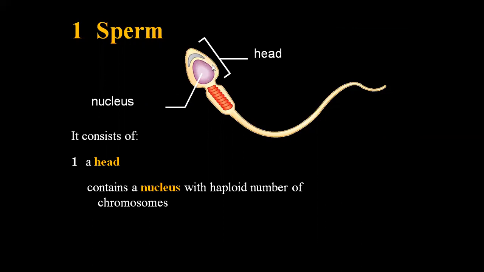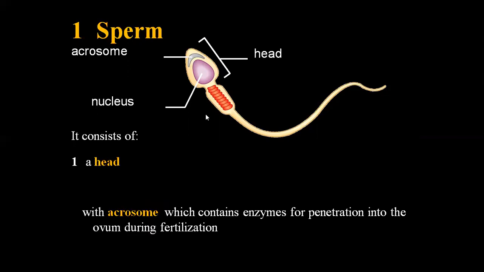Now, this is the cytoplasm. This is the nucleus, while inside the cytoplasm here is a sac-like structure. This is called the acrosome. Acrosome contains digestive enzymes that help the fusion of sperm with the ova membrane and also the digestion of the protective layer of the ova, so that the haploid nucleus enters the ova.